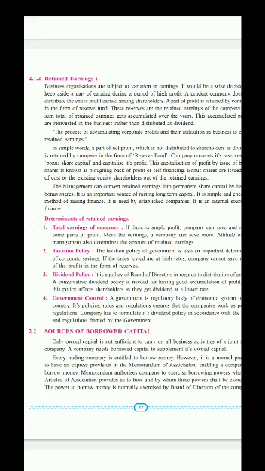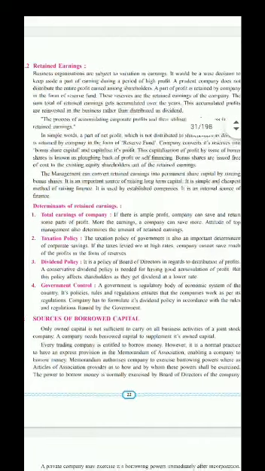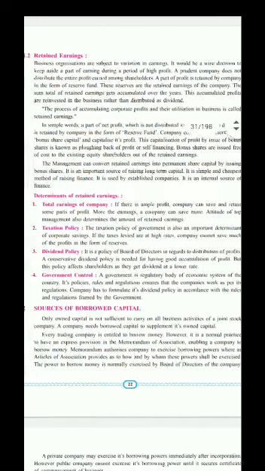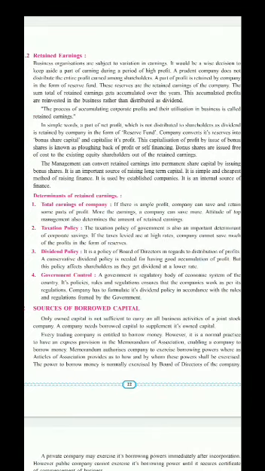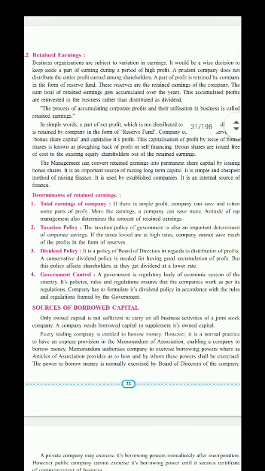We will see in detail. Business organizations are subject to variation in earnings. मतलब क्या? Company earns sometimes profit, sometimes it suffers loss, sometimes less amount of profit, sometimes ample amount of profit, whatever, depends upon the functioning of the company. It would be a wise decision to keep aside a part of earning during a period of high profit. Now, this is the duty of finance manager, that what he has to do when company earns a good amount of profit, after making all the payments, he should take aside some part of that profit for the future benefit. This is known as a wise decision.